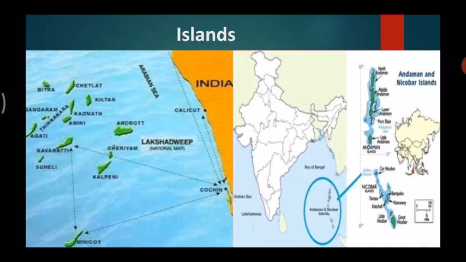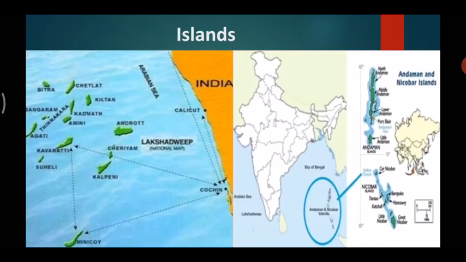Apart from the Indian mainland, several groups of islands are also included in the Indian territory. Now, you know what is an island? An island is a place where all the sides are covered by water. Islands are also included in the Indian territory.